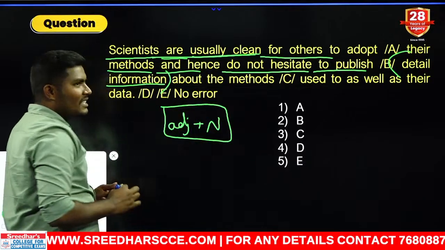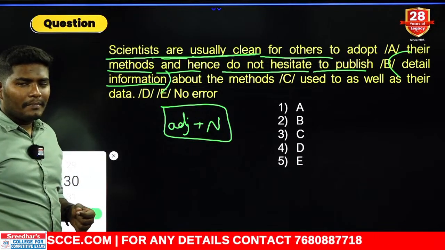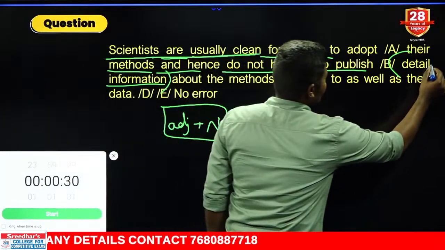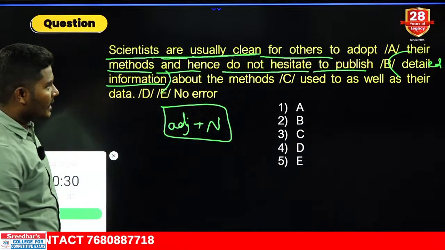Adjective. Now, is it detailed information or detail information? Please give me detailed information. We don't need just detail. We need one combination, that is ED. Detailed information. Are you all getting it correct?